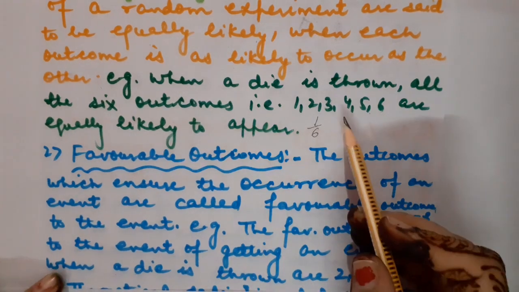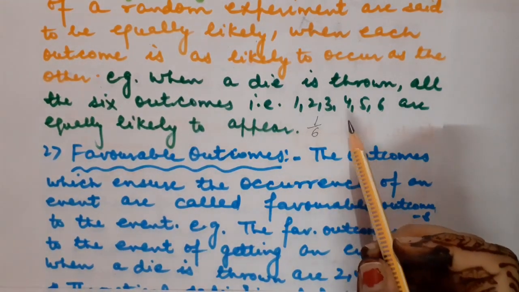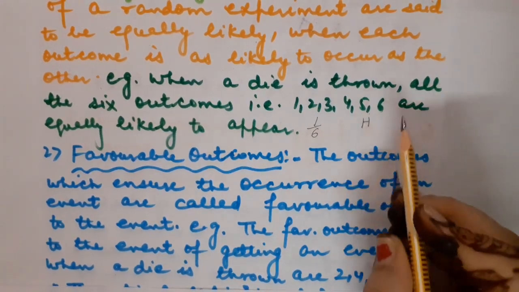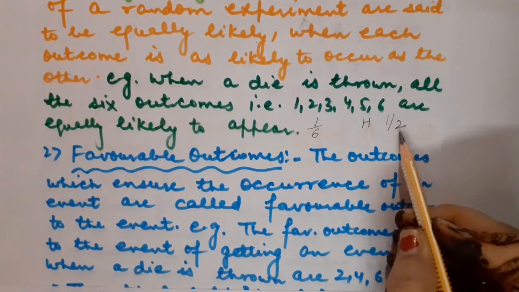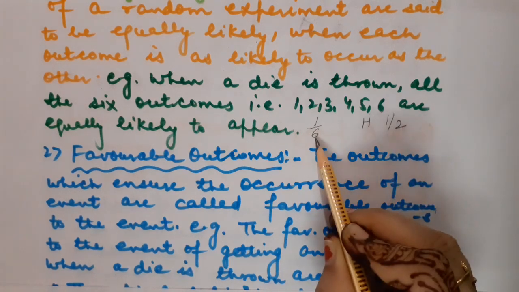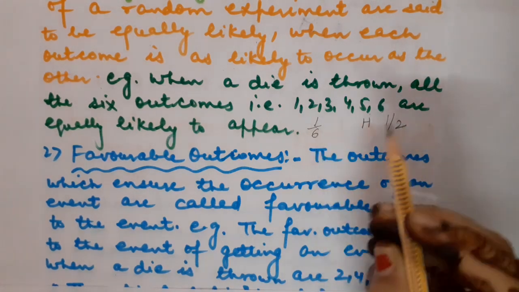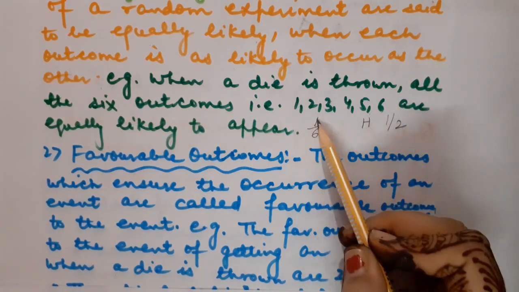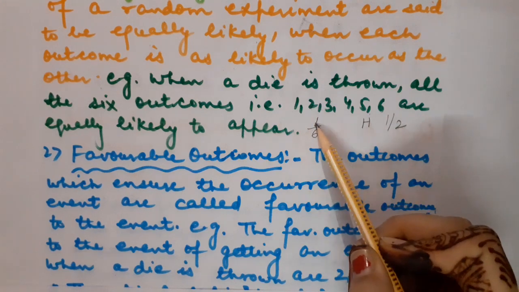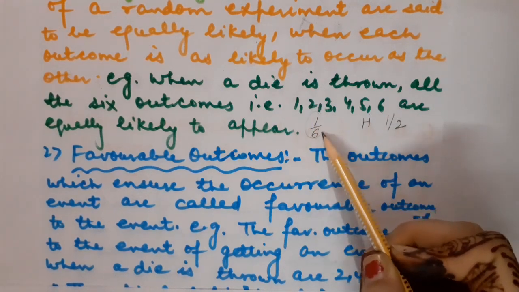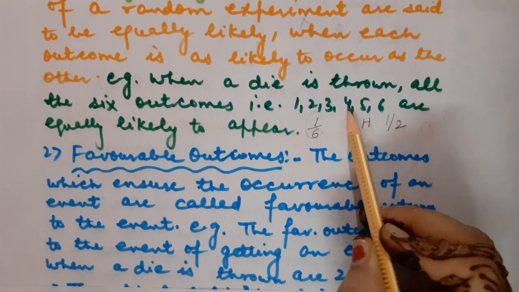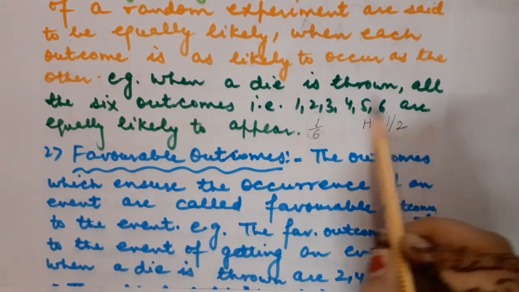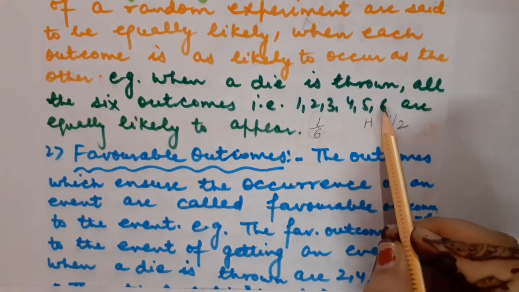One more thing I want to include in it. For example, children, I am going to toss a coin. So can you tell me what will be the probability to get head? Correct, it will be half, because the total outcomes are 2. Here for die the total outcomes were 6. So what was the probability to get the digit 1? It was 1 only. To get the digit 2, it was again 1. So the probability was 1 upon 6 for each and every outcome whenever we are going to throw a die. So that's why it is known as equally likely outcome.